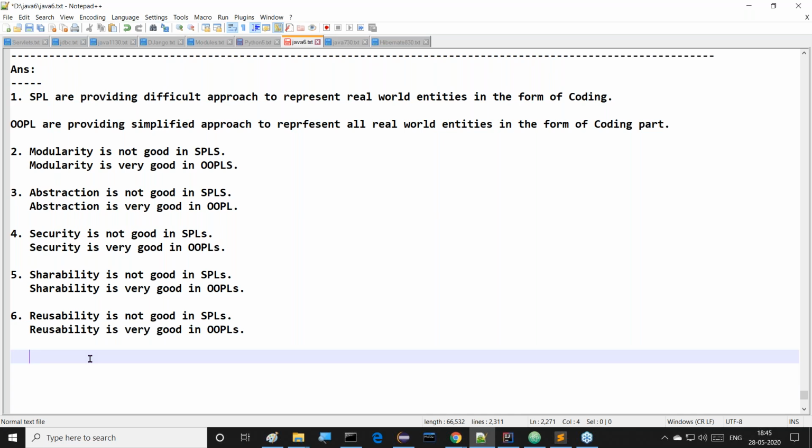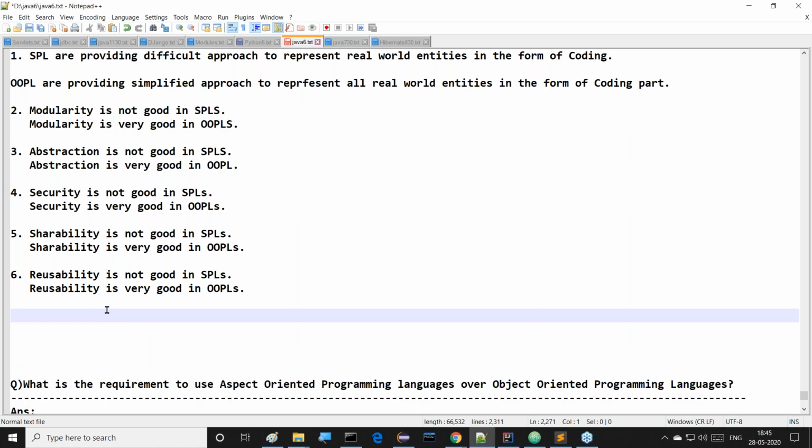Now in Java, we can't do anything outside of the classes. Because of that, in Java we only have methods. All of you observe this clearly. In Java, we are unable to write any method outside of the class. Everything we write inside the classes, or inside the abstract classes or interfaces only.